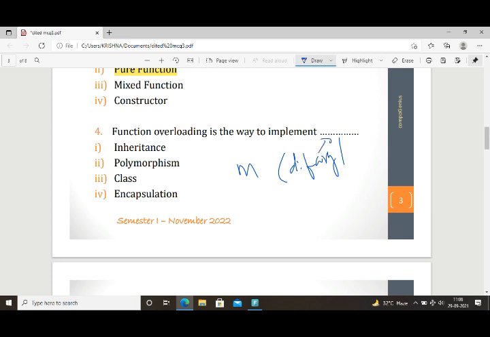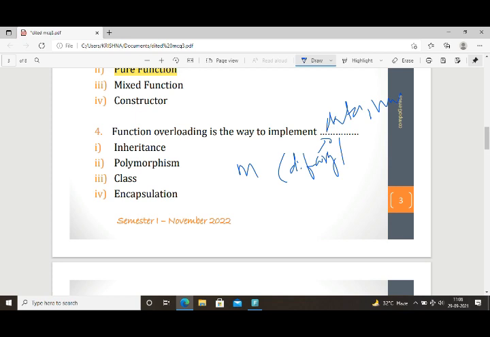So function overloading means defining functions by the same name which are differentiated by their data types or the number of arguments or the signature.